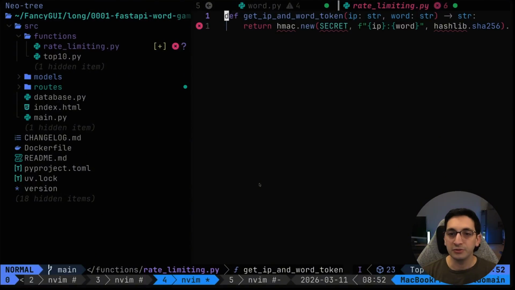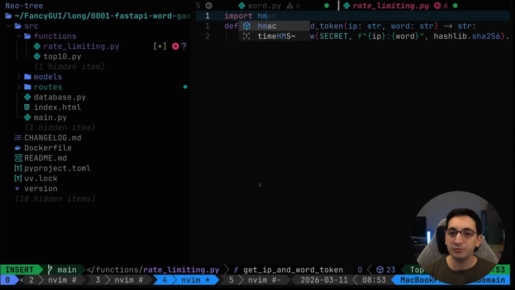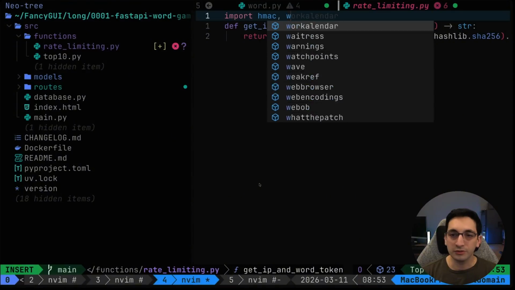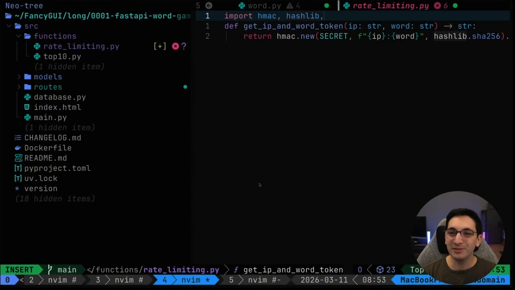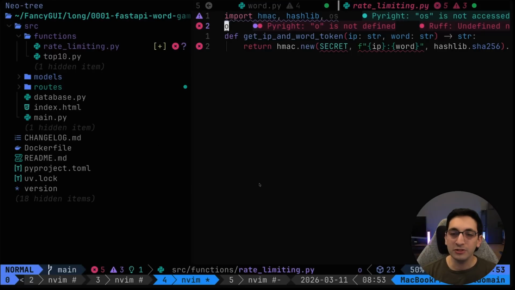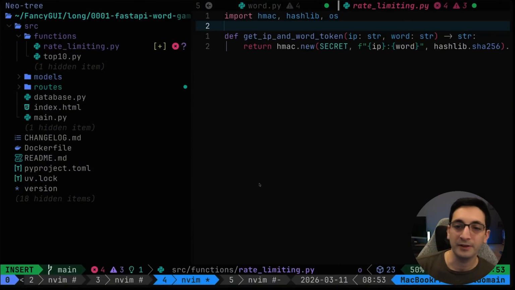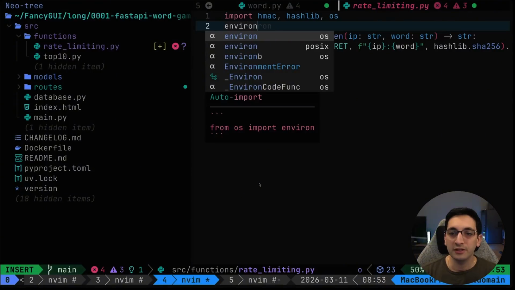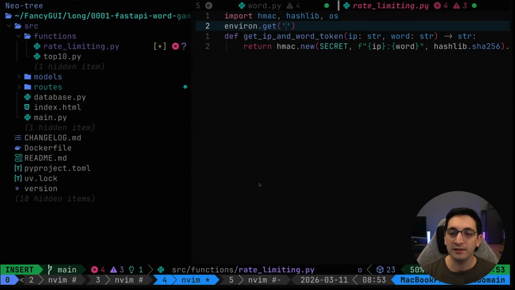Then I need to import hmac, hashlib, and os. Whenever this is imported, I want to read os.environ.get, hash secret.